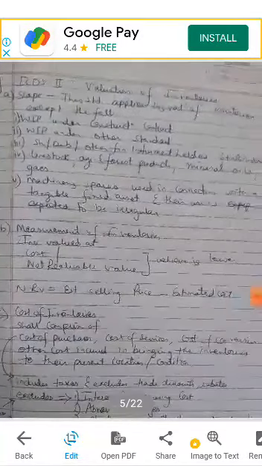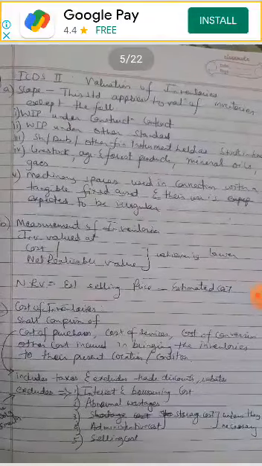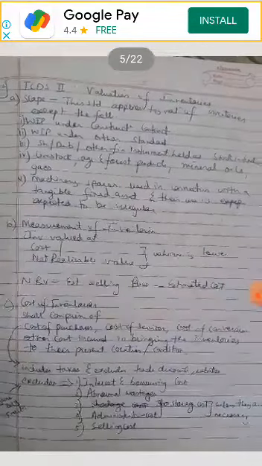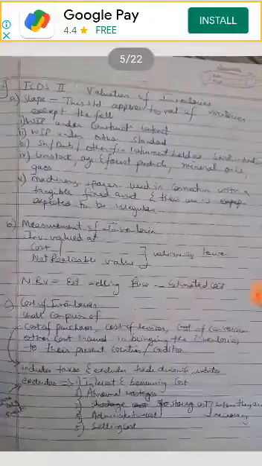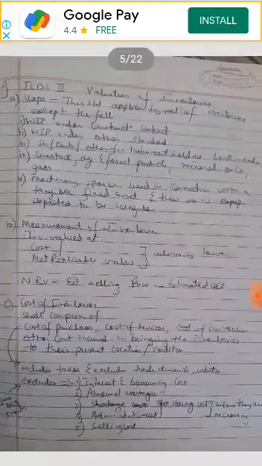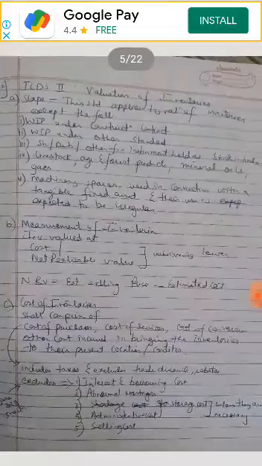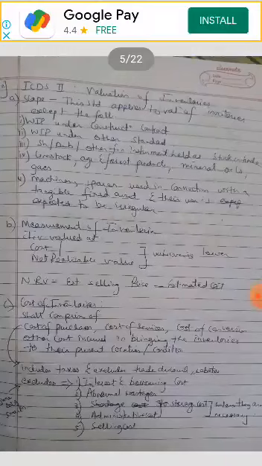So in the exam a question can come for 2 marks saying list the items to which ICDS 2, valuation of inventory, is not applicable. Now students, how will you remember this? WIP under construction contract is excluded because we have a different ICDS for this. If any other standard is there for the WIP, then this standard will not be applicable. Like for securities we have a different standard, so that we have to follow. Okay, it's already given here.